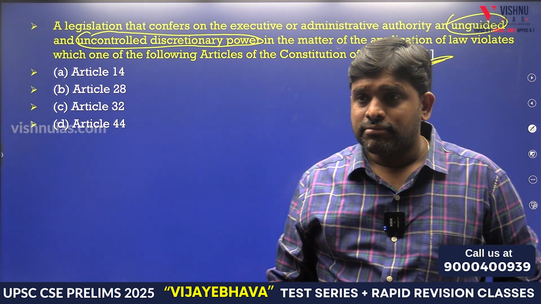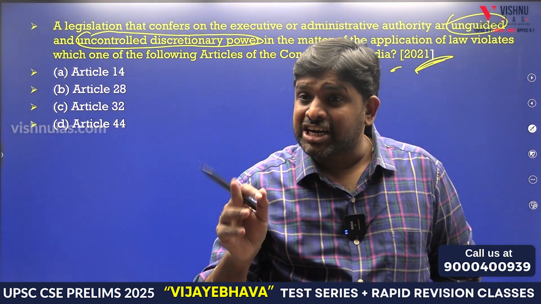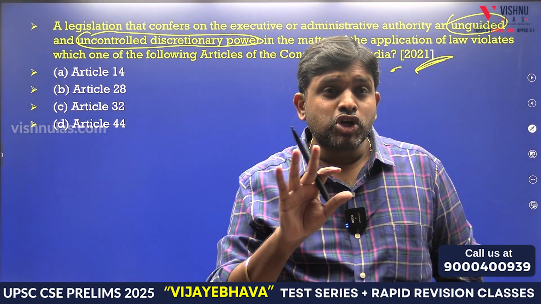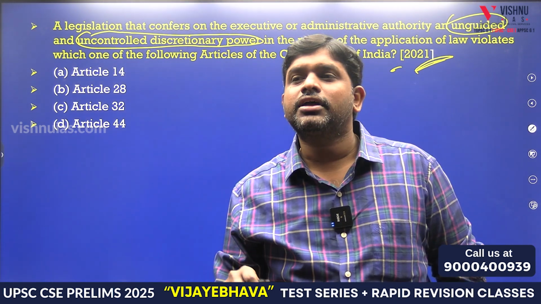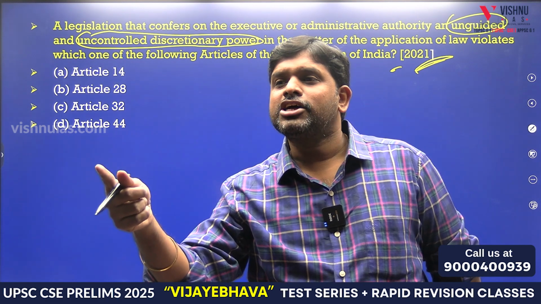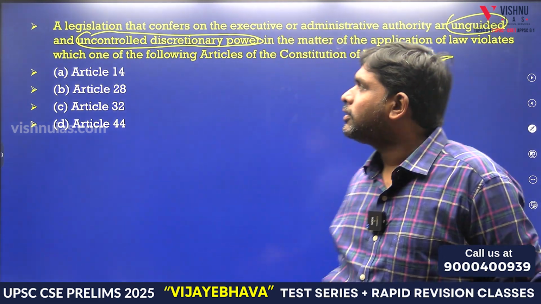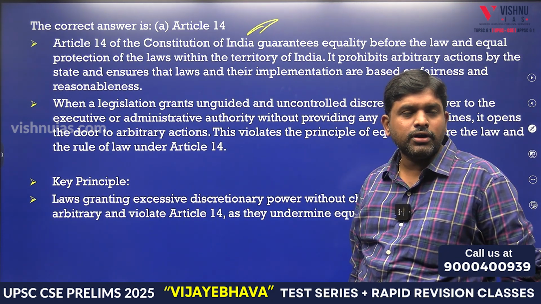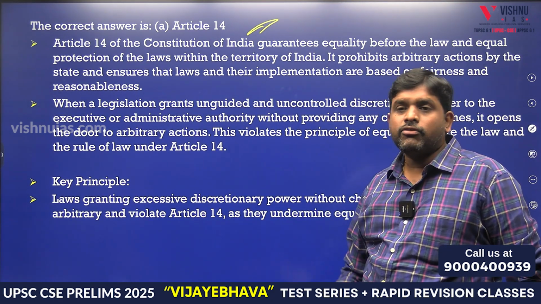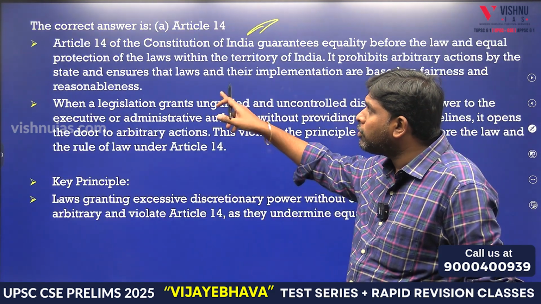Right to equality. There should be guided, there should be controlled discretionary power. There should not be unguided and uncontrolled discretionary power. In English language it is there. Unguided and uncontrolled. 14. Why? Because Article 14 is telling what? Right to equality. So here we are not going to discuss about this question.